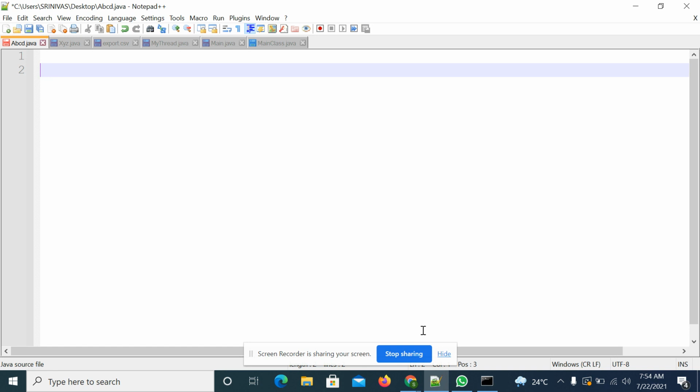If multiple threads are running and one thread has got the object level lock, then the remaining threads are not able to execute synchronized instance methods. But the remaining threads have a chance to execute static synchronized methods, static methods and instance methods, except synchronized instance methods. So this is related to object level locking. I hope you got the point.